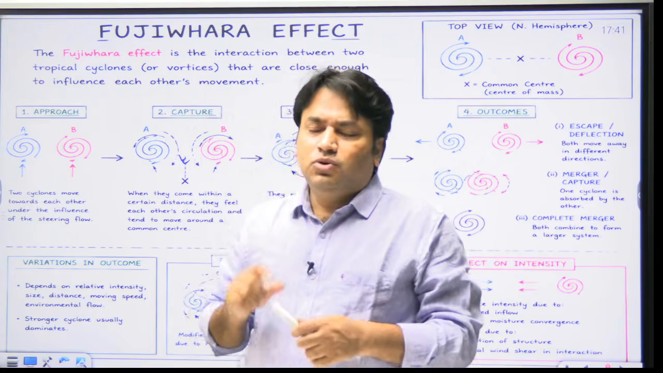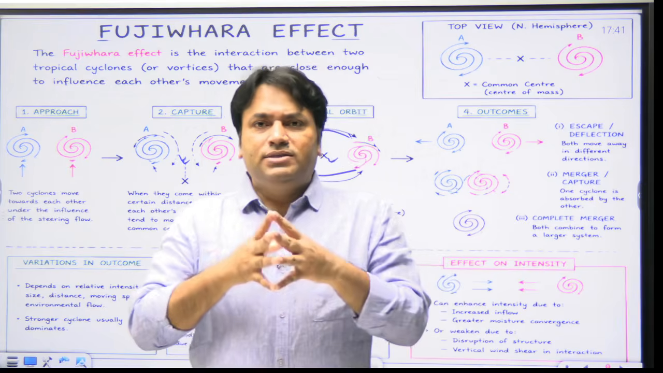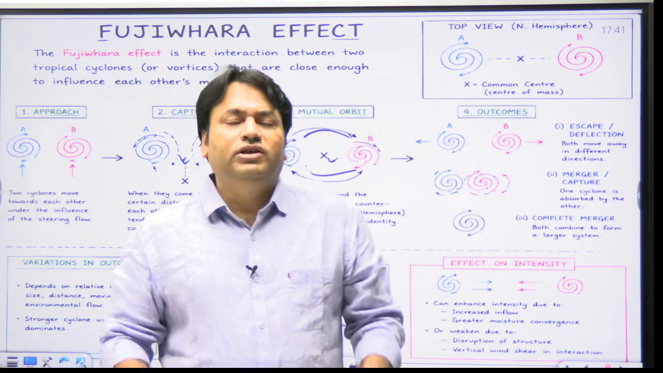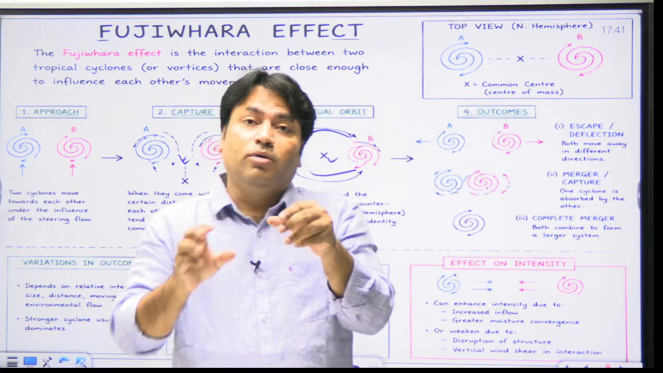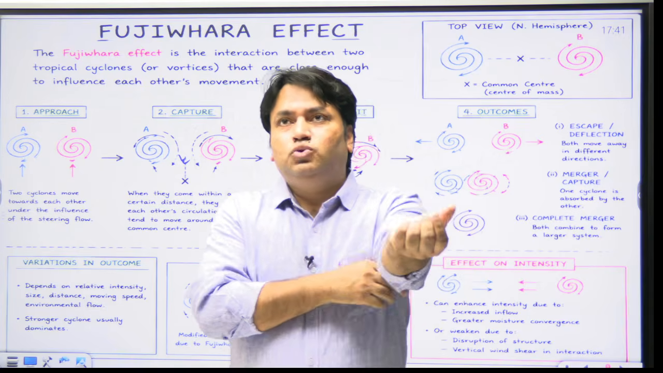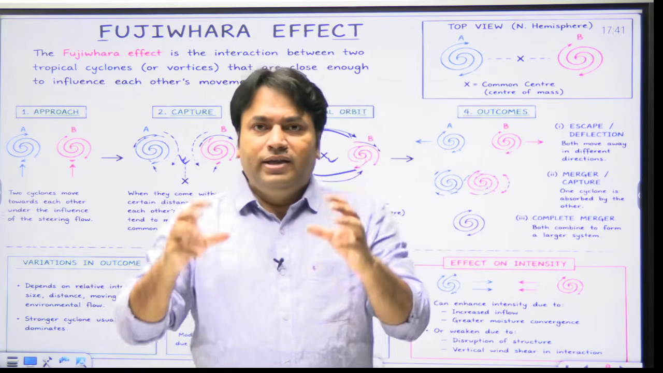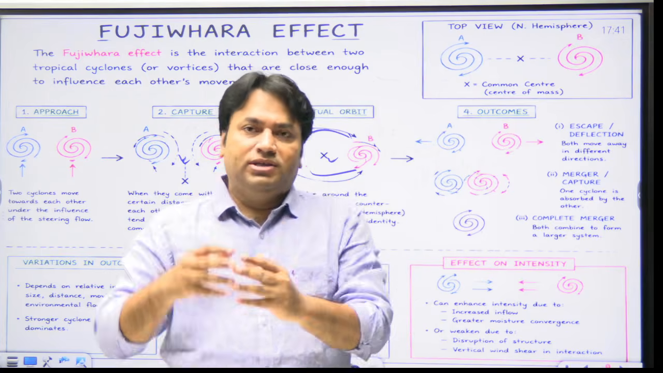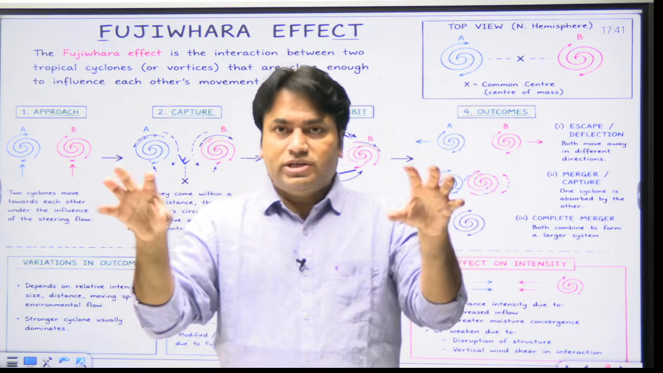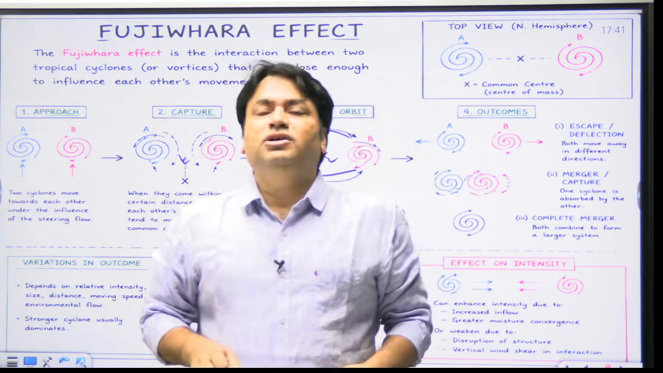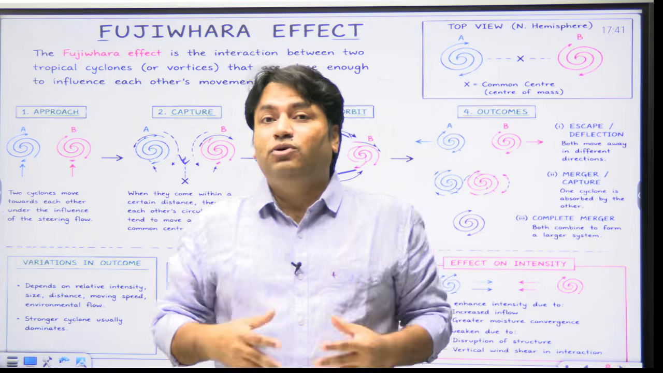So the most visible consequence is modification of the track of these cyclones, and its effects can be seen in orbiting. For example, the two cyclones, when they come in contact with each other, may rotate around a common center. So this is the impact on movement, that the two cyclones, when they come in contact with each other, may rotate around a common center. The second point could be looping.